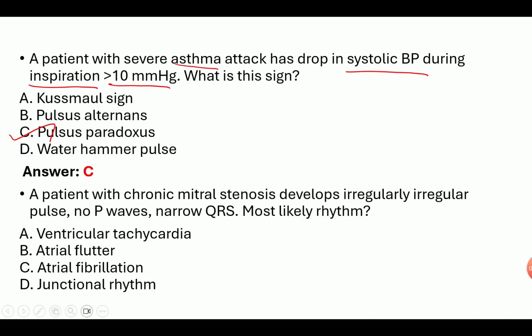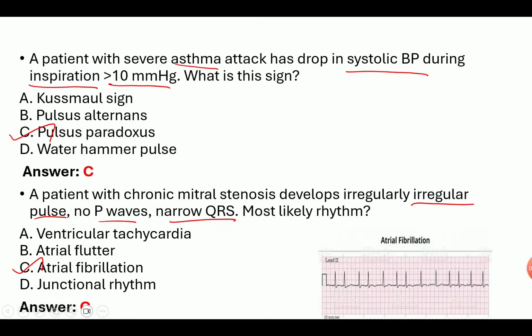A patient with chronic mitral stenosis develops an irregular pulse, no P waves, narrow QRS. Most likely rhythm: ventricular tachycardia, atrial flutter, atrial fibrillation, junctional rhythm. Answer is atrial fibrillation. In cardiology, ECG image-based questions are very important; they show images of ECGs and you find the condition, which is very important in NORCET. Here we see the atrial fibrillation ECG: absence of P waves, narrow QRS, and irregular pulse.